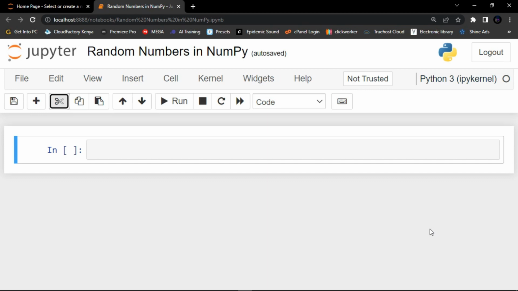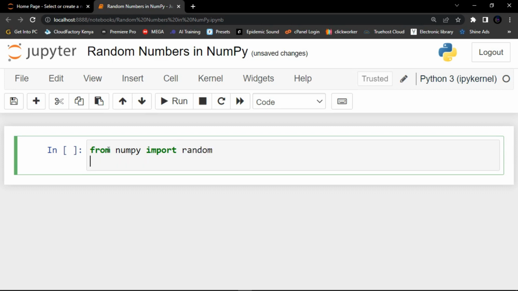Now I want us to begin by generating random numbers. And remember, NumPy offers the random module to work with random numbers. And so guys, basically in this first cell, I want us to generate a random integer, perhaps from 0 to 100. So the first thing that we are going to do is to import random from NumPy. And basically I want us to generate a random number in the range of 0 to 100.